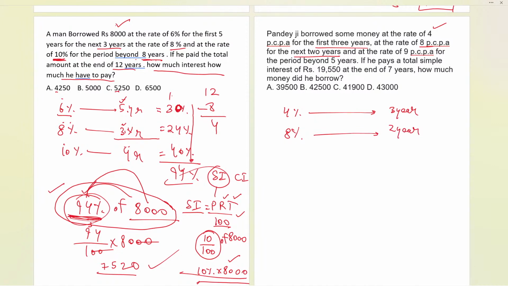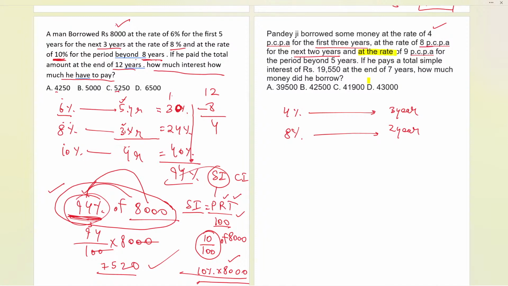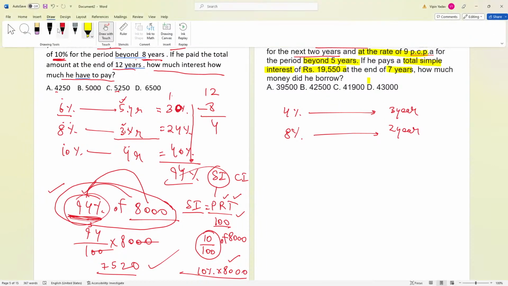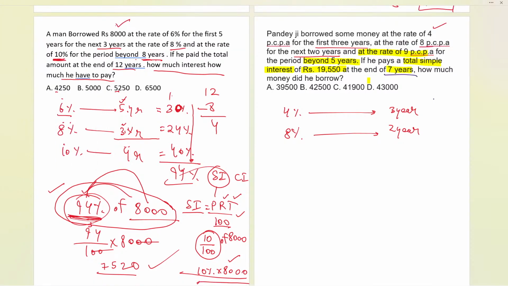Rohit and Karthik also gave the answer in the chat. Fine, let us see. The next is at the rate of 9% for the next 5 years, beyond 5 years. Again similar kind of wording, beyond 5. Do we know beyond 5? Right now up to here we don't know, but let us read further. If he pays total simple interest of 19,550 at the end of 7 years. Now here is the end of the part. It is directly telling us, okay, let's take the total time as 7 years.